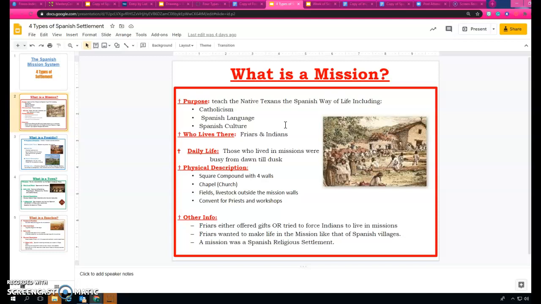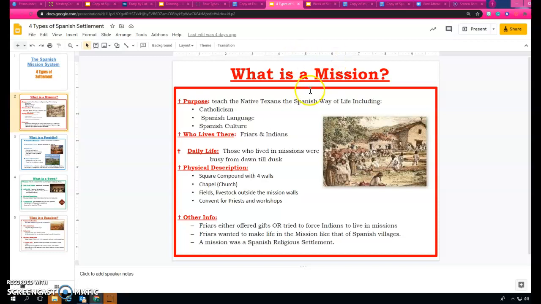They had fields full of livestock outside the mission walls. And then there was a convent for priests and workshops. Some other information: friars either offered gifts or they tried to force Indians to live in the missions. So they tried to entice them by offering them gifts, but some were just forced. Friars wanted to make life in the mission like that of a Spanish village. A mission was a Spanish religious settlement.